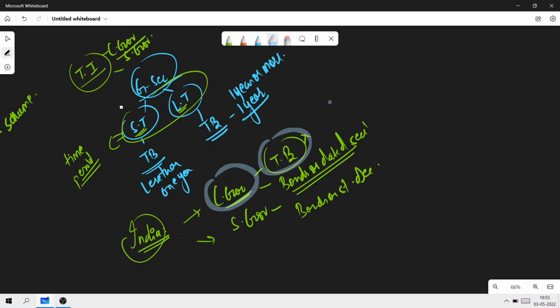Treasury bills are money market instruments and they are short-term debt instruments which are issued by the government of India and are presently issued in three tenors, namely 91 days, 182 days and 364 days. Okay, treasury bills are basically zero coupon securities and pay no interest. So these are the important things pertaining to government securities.